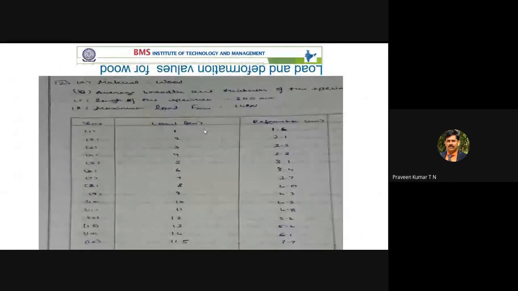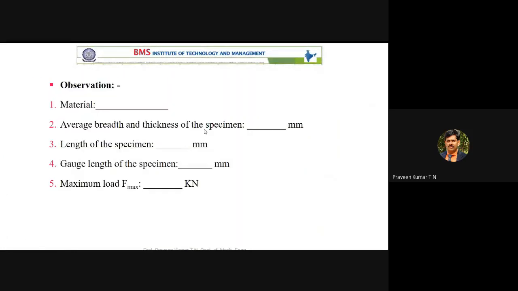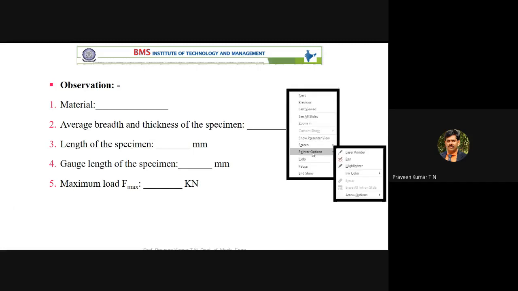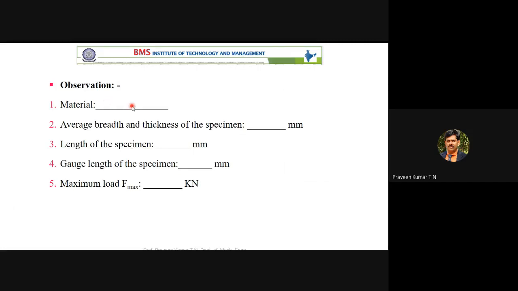UTM procedure you already have. Before going for that, in the observation part, you have to note down the material. Today you have finished the experiment for the wood. You have to write wood here. Today's experiment is bending test on wood.